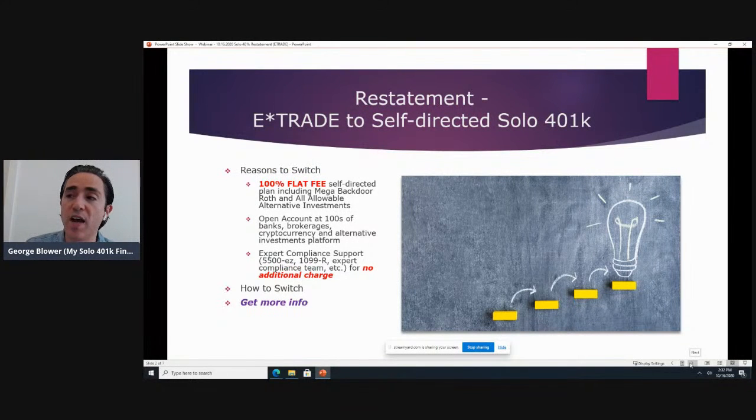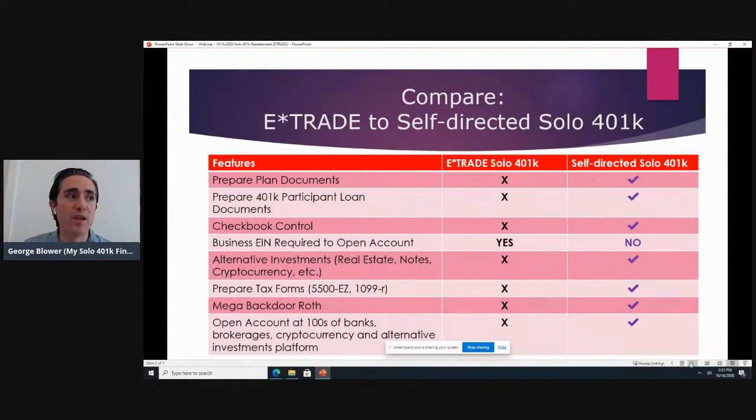So let's dive in and go through this chart, which is very helpful to highlight some of those key differences. The first column is the features. Then we've got whether that feature is included with an E-Trade solo 401k, and whether it's included with a self-directed solo 401k, like through our company, My Solo 401k Financial.